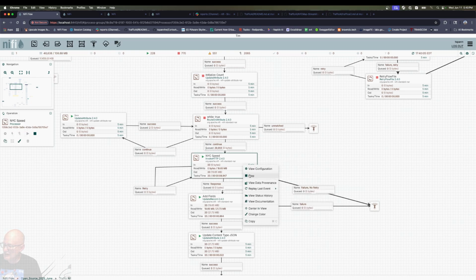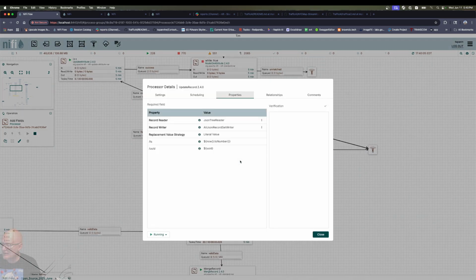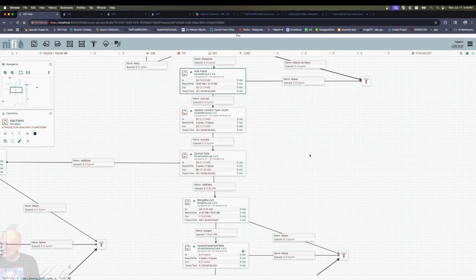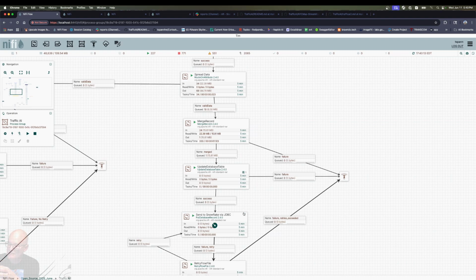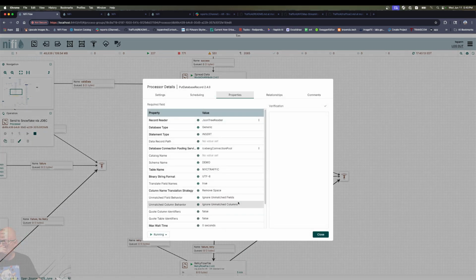I'm just grabbing some of the speed data and adding a timestamp and unique ID. Then, to optimize it for insert into Snowflake using the standard open source JDBC, I am merging them into bigger files to make this a small batch, or a micro batch.